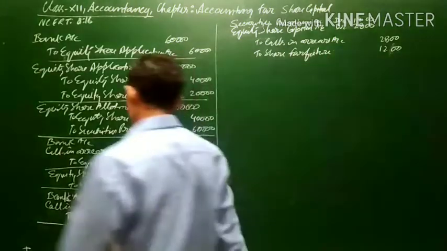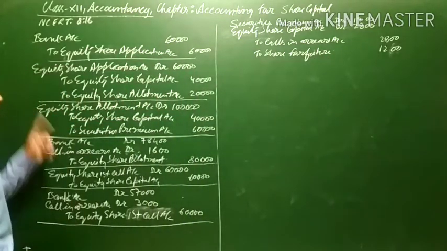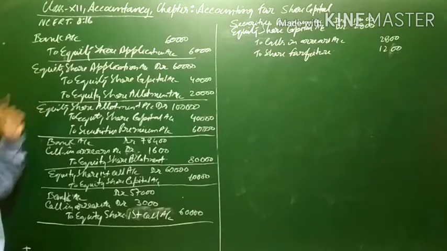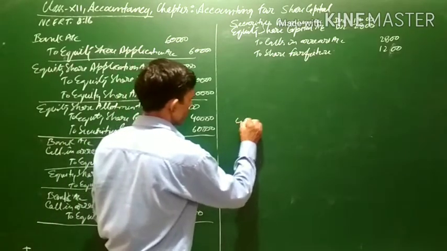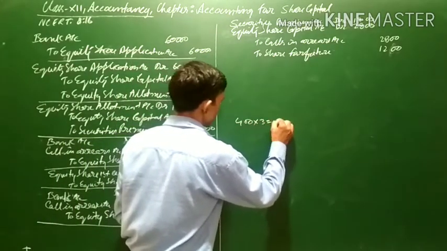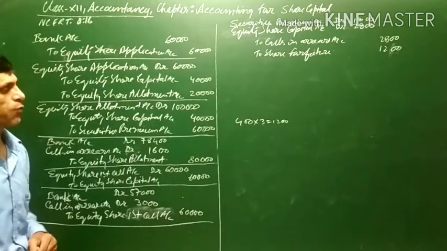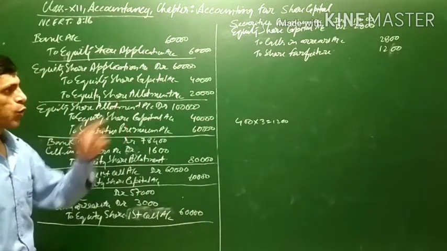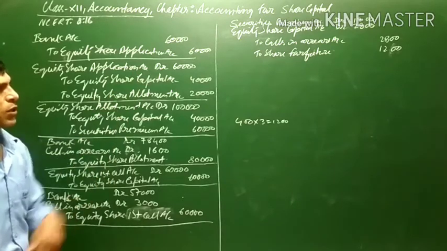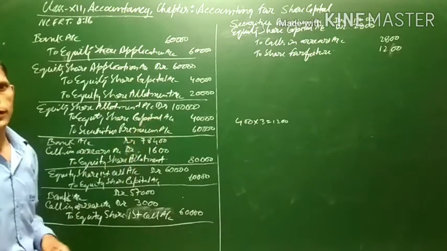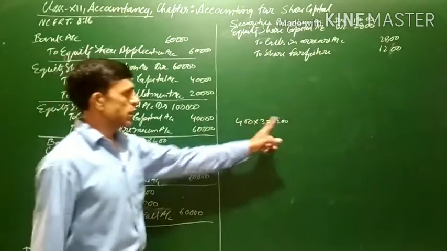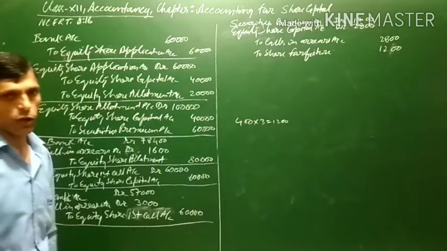Call-in area is also mentioned here. Mohit has not paid the first call money, 400 into 3, that is 1200. That is what Mohit has not paid, because here we are forfeiting the share of Mohit only, and the call-in area will be credited with the amount which Mohit had not paid. So 400 into 3 is the first call amount which Mohit had not paid.